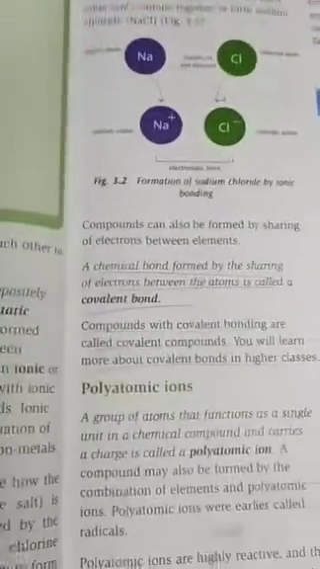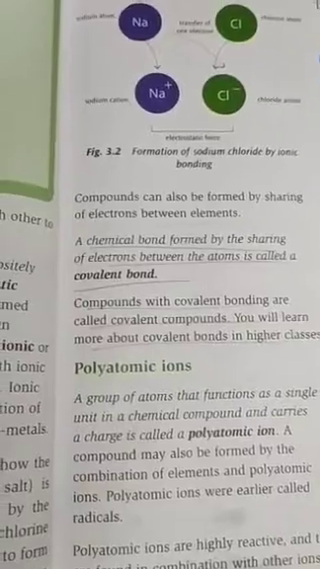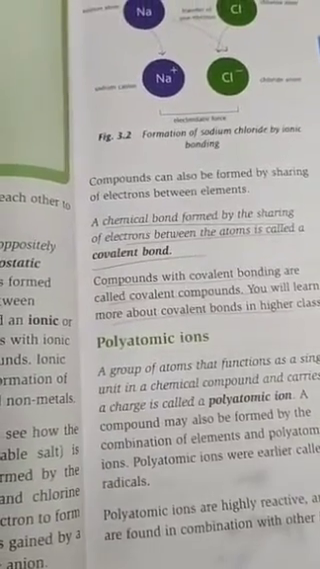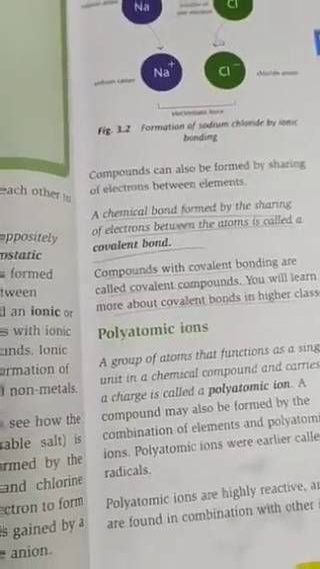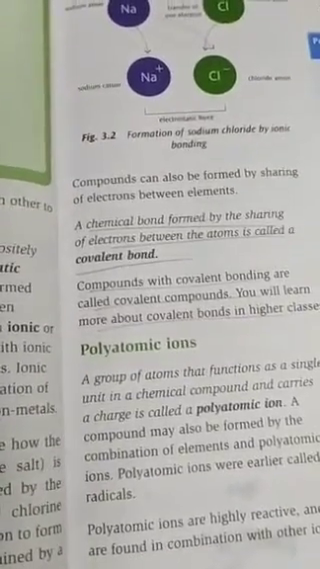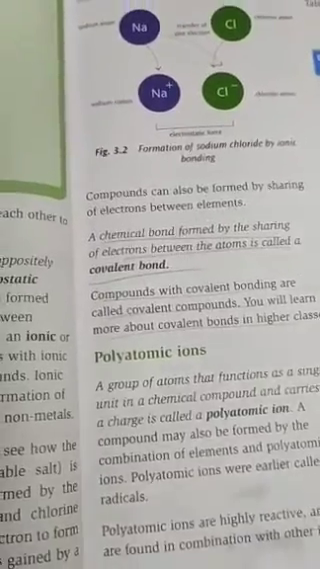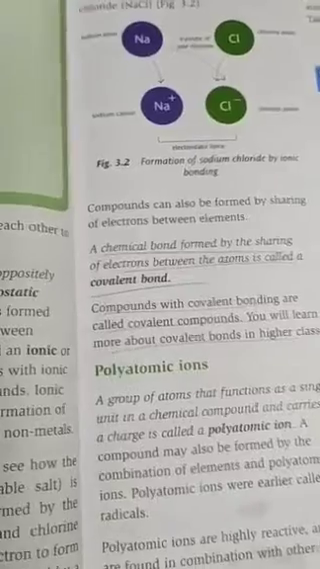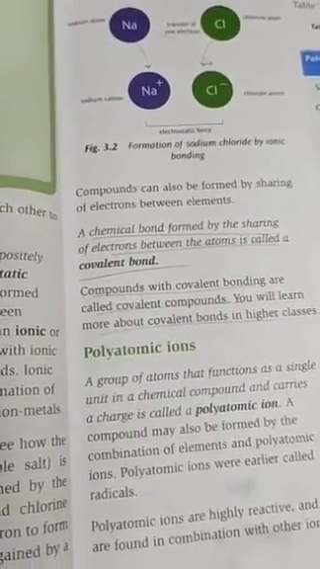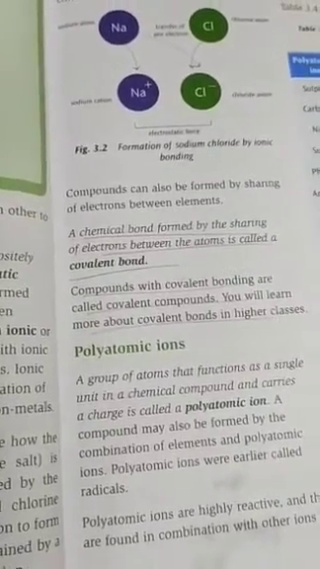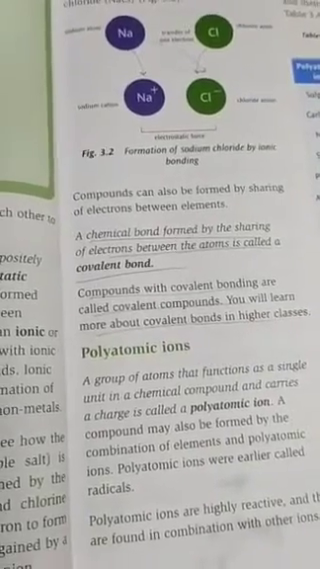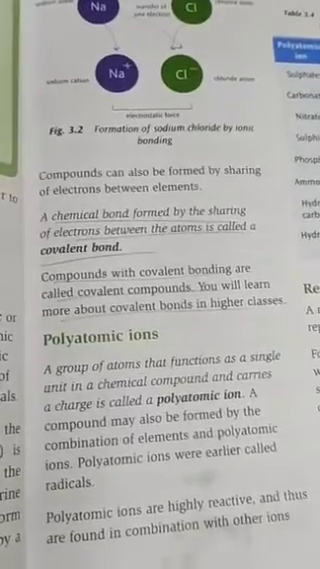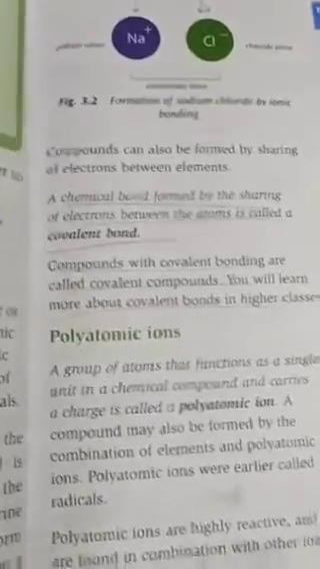Now the other type of bond is the covalent bond. When an atom shares a pair of electrons with other atoms and forms a bond between them, it is called a covalent bond. That means a chemical bond formed by the sharing of electron pairs between the atoms is called a covalent bond. Compounds with covalent bonds are called covalent compounds.